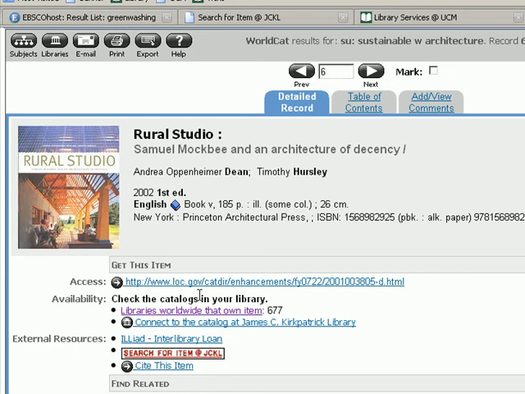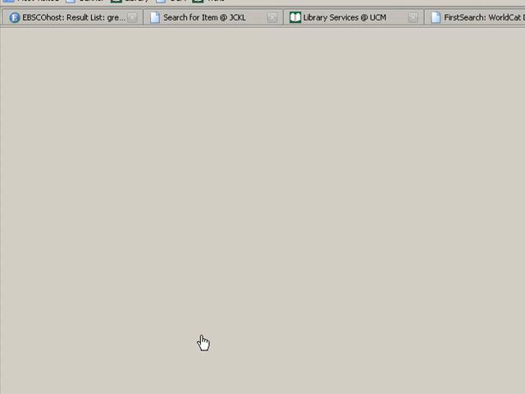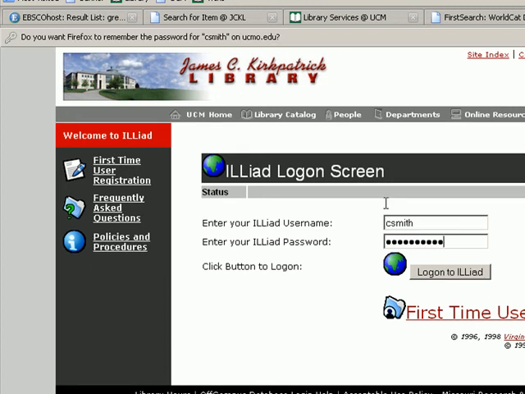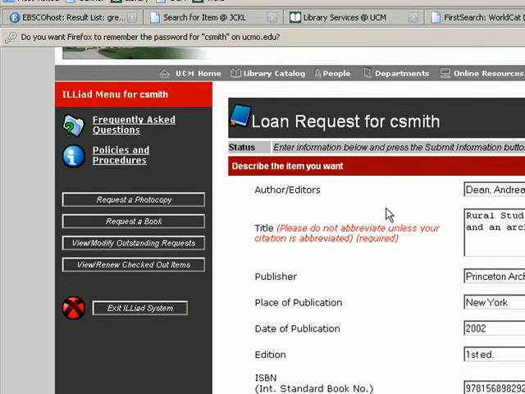So let's pretend that this particular book no one in the state of Missouri has. If that were the case, if you learned that we don't have it and no one in Missouri has it, what you can do is click on ILLiad Interlibrary Loan, this link right here. This is going to start to look like a familiar process. You can log into your interlibrary loan account. Again, this is purely theoretical because this book is held in the state of Missouri. Once again, that's the lovely part.